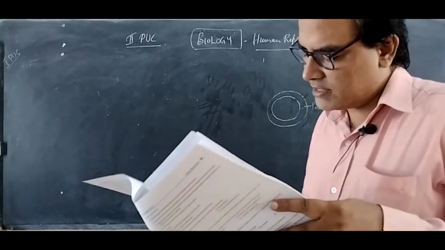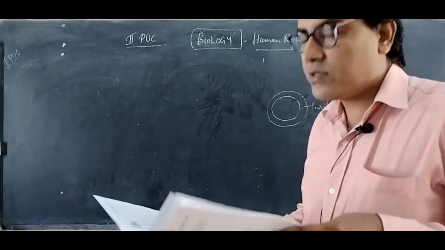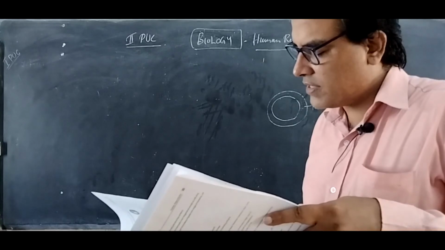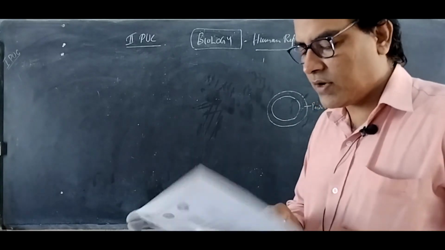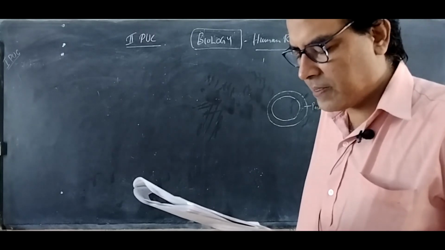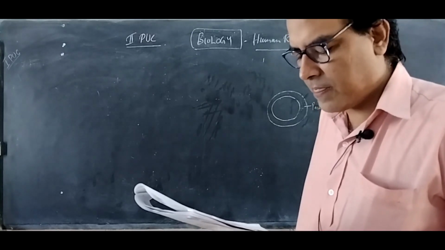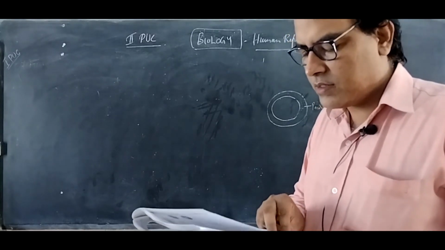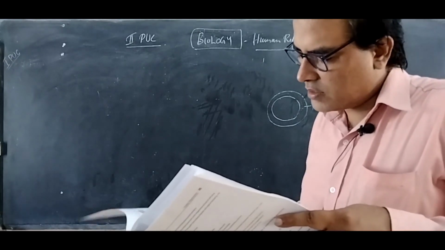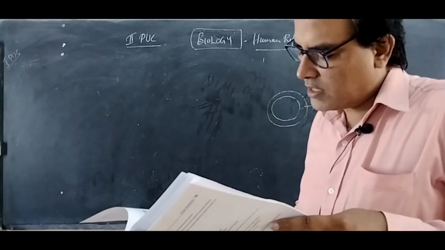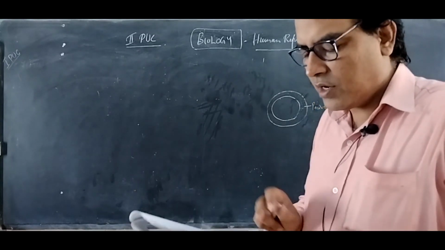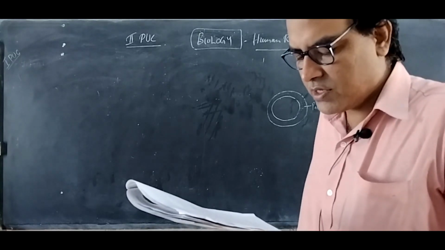Decidua parietalis is also called decidua vera. It lines the uterus at places other than the site of attachment of the embryo. Decidua capsularis means the decidual layer forms a partition between the developing embryo and the lumen of the uterus.